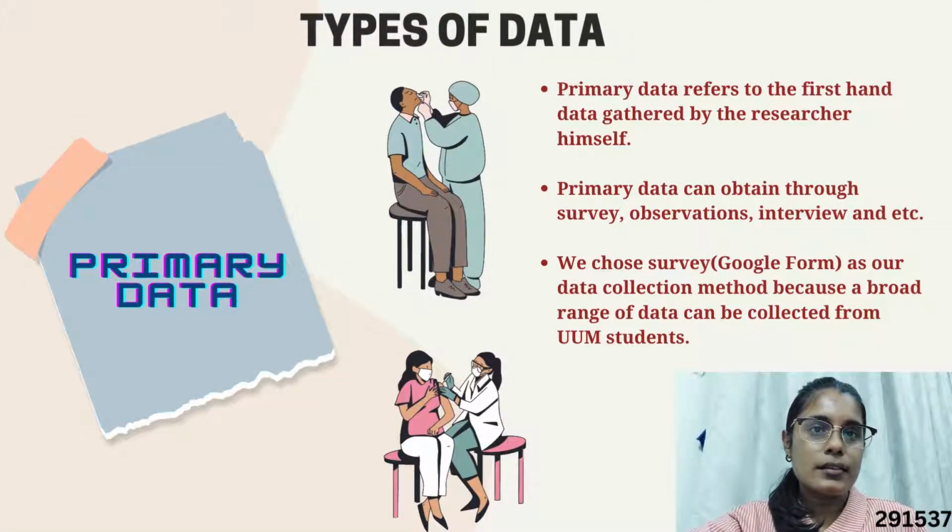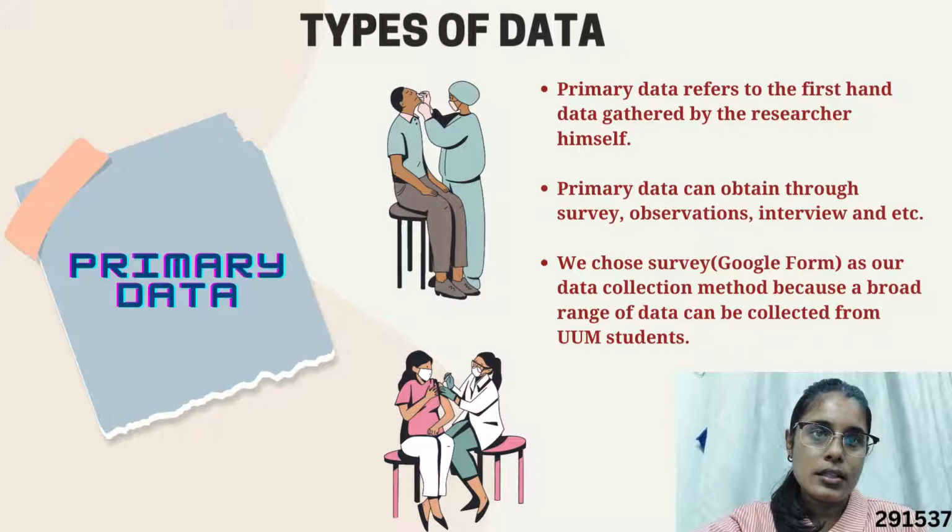Next, types of data. There are two types of data, primary data and secondary data. We choose primary data as our platform to collect information from UUM students. Primary data refers to the first-hand data gathered by the researcher himself. Primary data can be obtained through survey, observations, interview, and so on. We choose a Google Form survey as our data collection method because a broad range of data can be collected from UUM students.